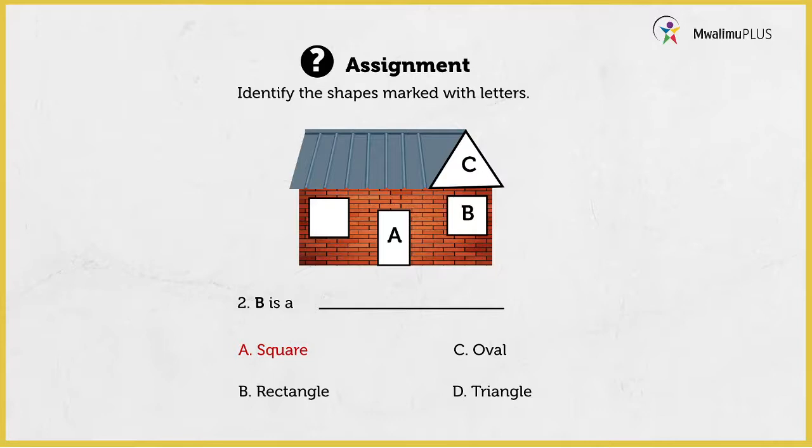Good. Lastly, learners, let us look at question number 3. Again, you are asked to identify the shapes marked with letters. Here now we have letter C. So C is a dash. A, is it a rectangle? B, is it a triangle? Is it an oval? C, is it a triangle? Or D, is it a square? Yes? Good. Nice. It is a triangle. A shape which has 3 different sides. So the answer was that one.